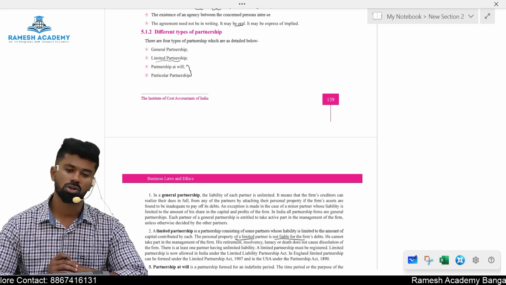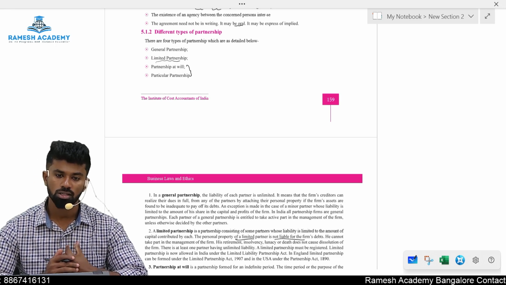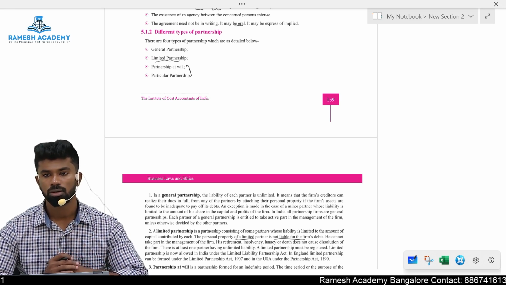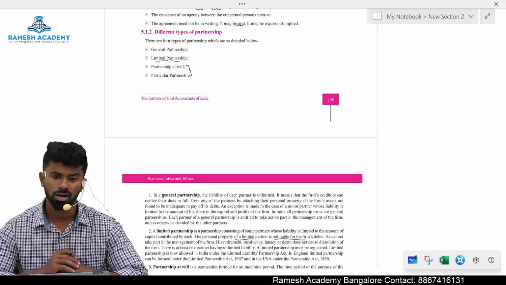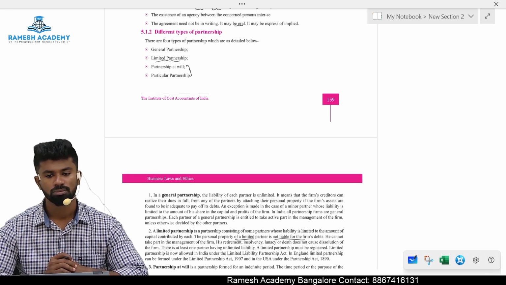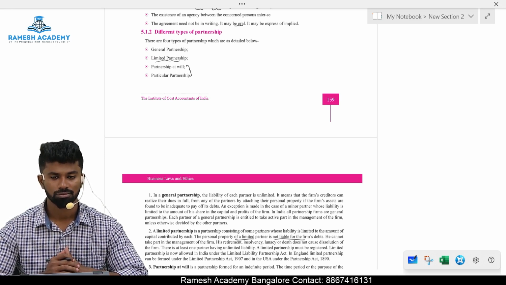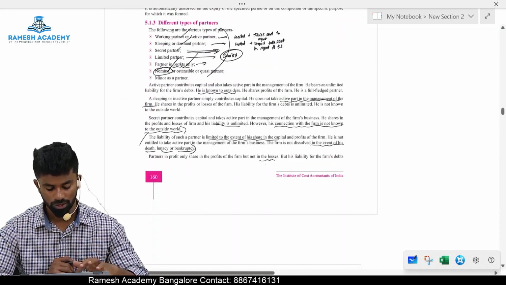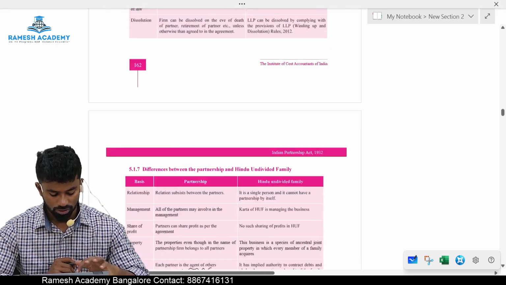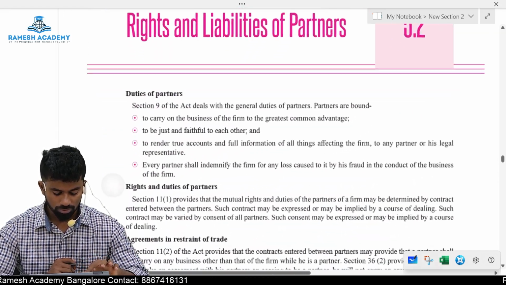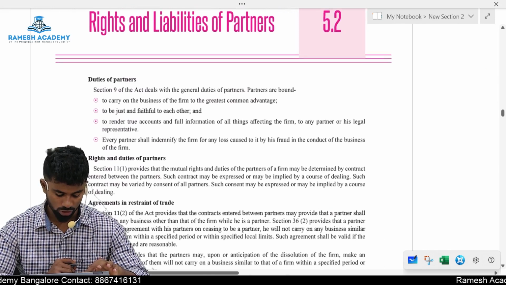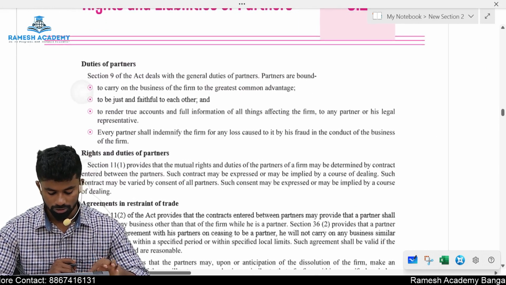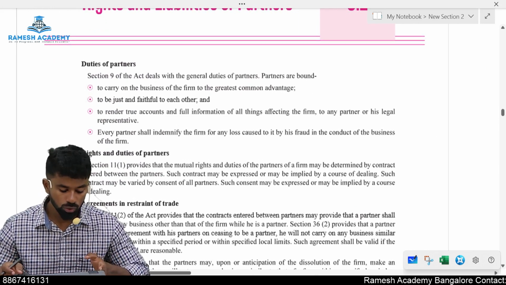Types of partners, we also discussed: active partners, sleeping partner, then partners in profit only, nominal partners, and what is the last one? Partner by estoppel or partner by holding out. Okay, yes. Next, Section 9. Section 9 provides the duties of the partners.